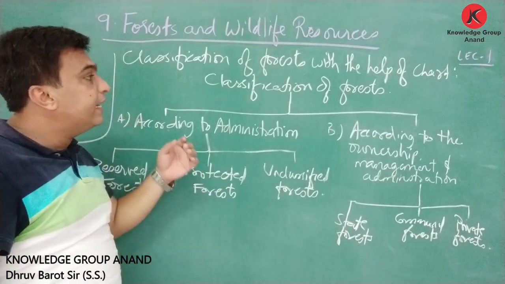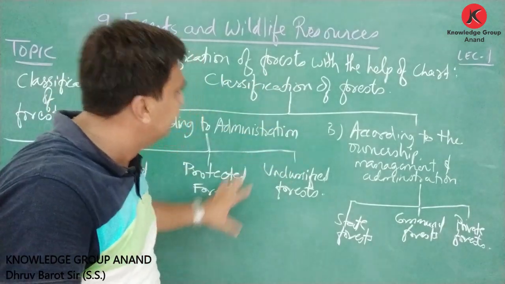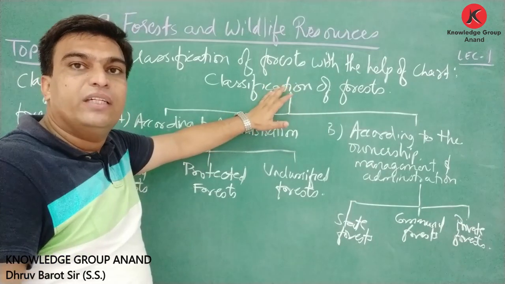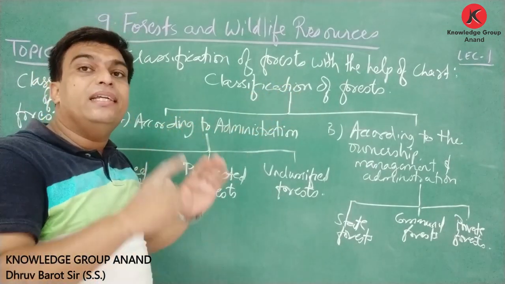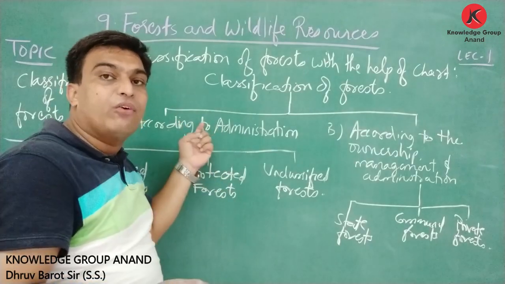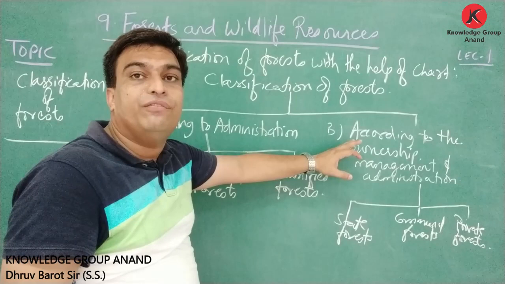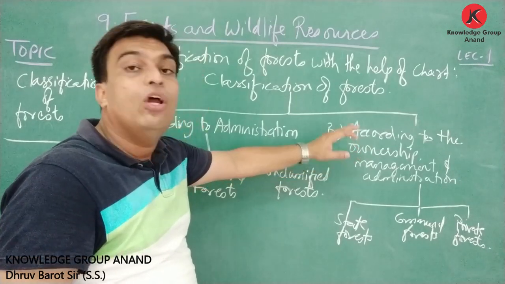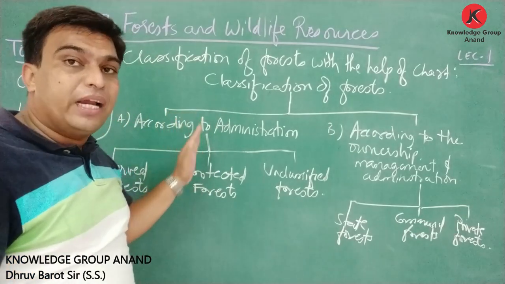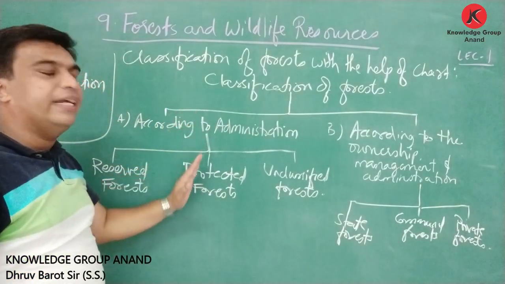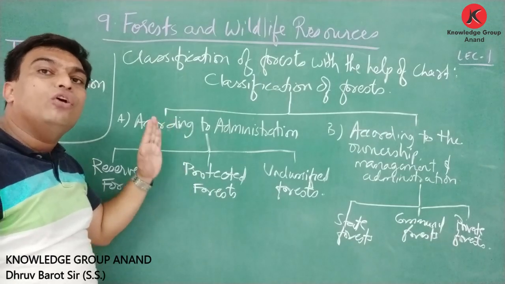So friends, let us understand again how this whole classification is done. First of all, this classification of forest is divided into two major parts. First is according to administration and second is on the basis of ownership, management and administration. Again, if we take only one part, that is classification on the basis of ownership.